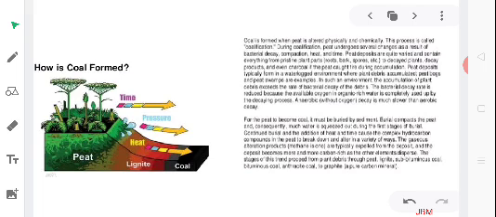So, for the peat to become coal, it must be buried by sediment. Burial compacts the peat, and consequently, much water is squeezed out during the first stages of burial. Continued burial and the addition of heat and time cause the complex hydrocarbon compounds in the peat to break down and alter in a variety of ways. The gaseous alteration products, like methane, are typically expelled from the deposit, and the deposit becomes more and more carbon-rich as the other elements disperse. The stages of this trend proceed from plant debris through peat, lignite, bituminous coal, and anthracite coal to graphite, that is, a pure carbon mineral.